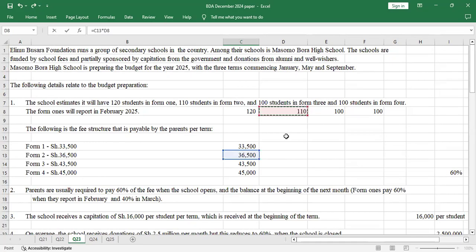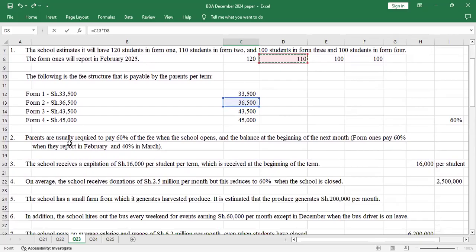But additional information number 2 says parents are usually required to pay 60% of the fee when the school opens. So in January they will only pay 60% of the total fee, and the balance of 40% will be paid in February.